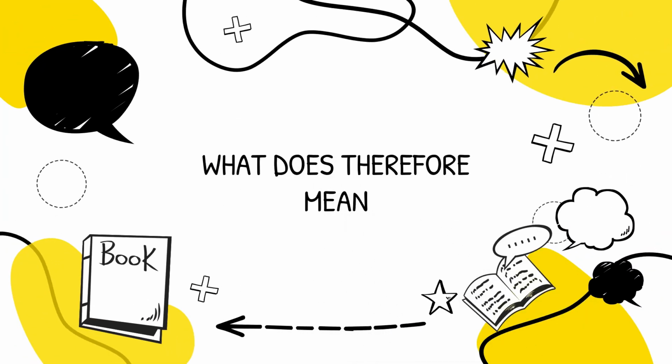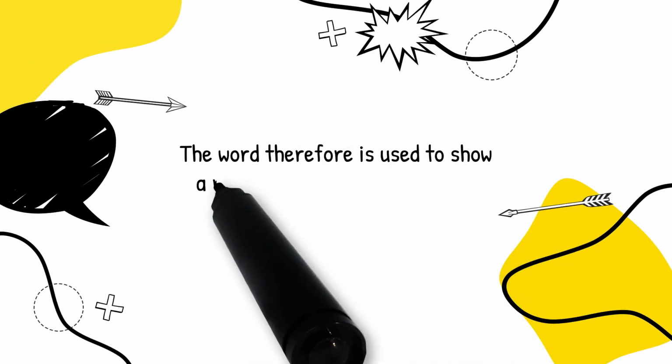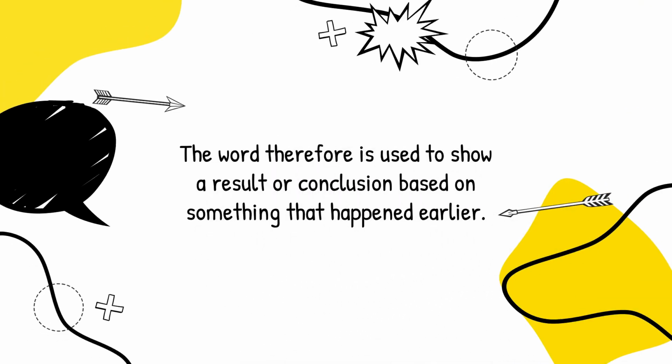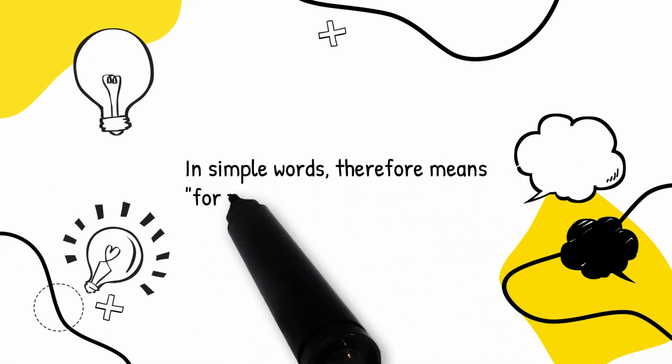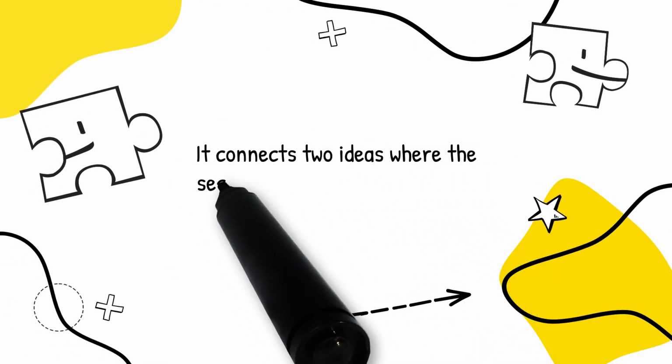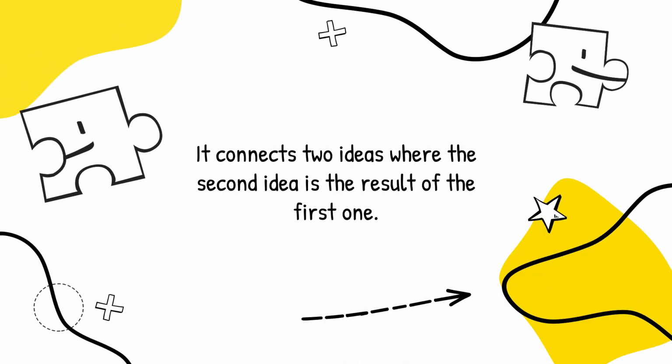What does therefore mean? The word therefore is used to show a result or conclusion based on something that happened earlier. In simple words, therefore means for that reason, or as a result. It connects two ideas where the second idea is the result of the first one.